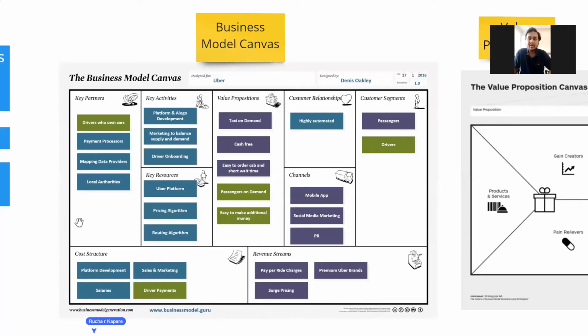Key activities is what you do to make your business or product successful. So you develop an algorithm, you make a platform, you do marketing, you do driver onboarding. That's your key activities. Key resources are what you need in terms of tools or systems or things to make this happen. So for Uber, you need a platform, you need a pricing algorithm, you need a routing algorithm to take the most convenient way out of a busy day, maybe.